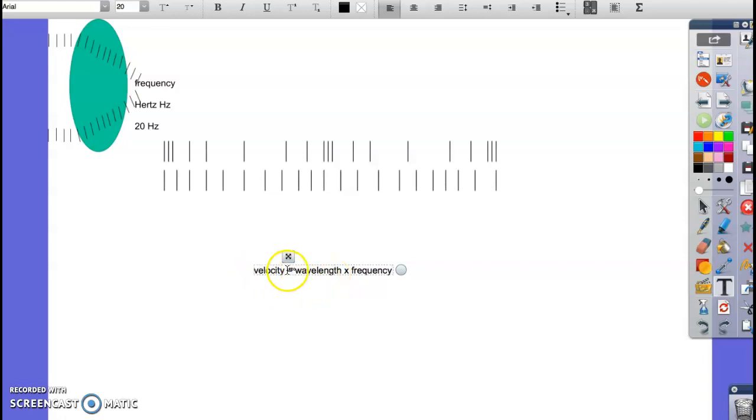All right. On the other hand, if the velocity is the same, and this part does not change, then if one of these goes up, the other one has to go down in order to keep it the same. And that's kind of what we talked about before. Now, another characteristic of a wave we talked a little bit about earlier, but we need to do a little more, is amplitude.